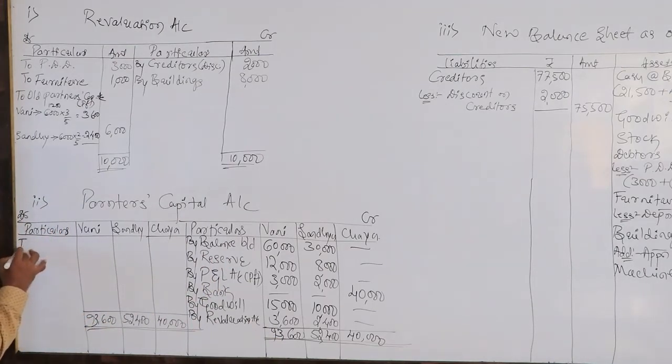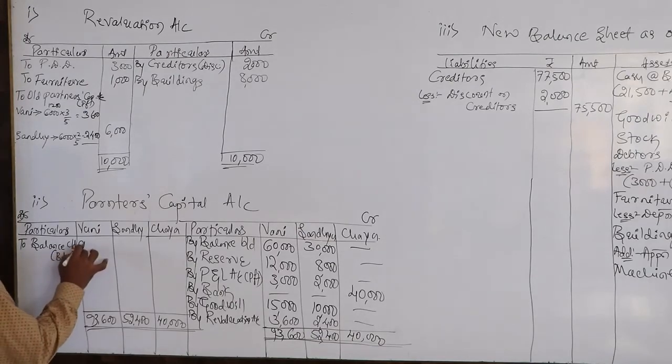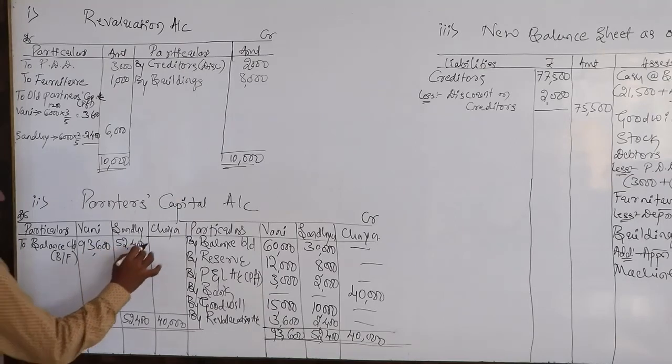To balance, carried down, this one is the balance sheet figure. The total difference is 93,600, 52,400 and 40,000.